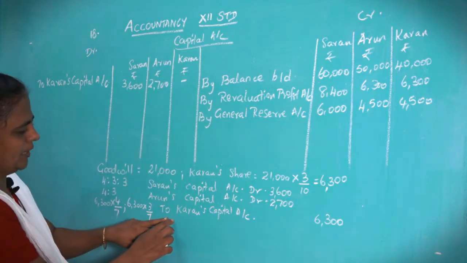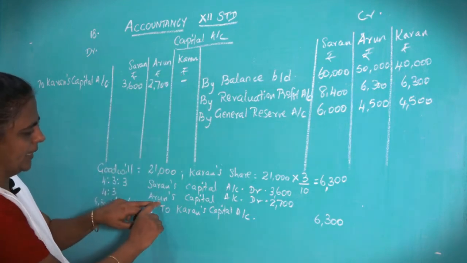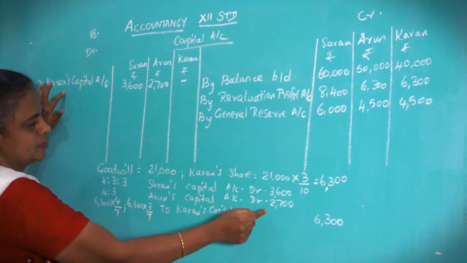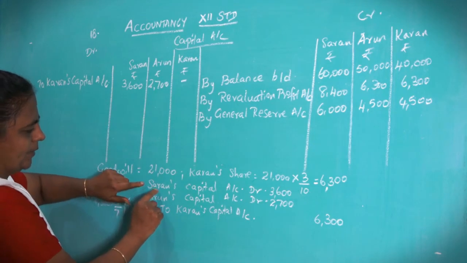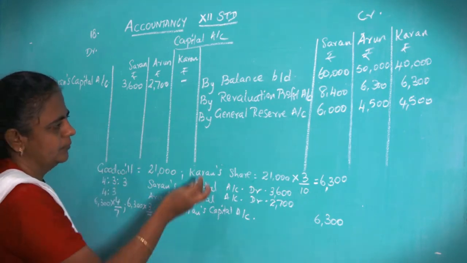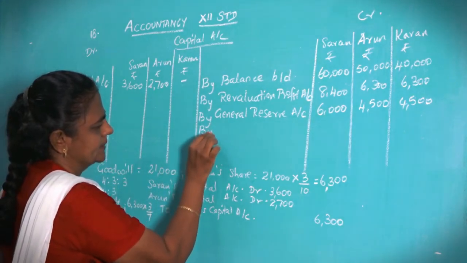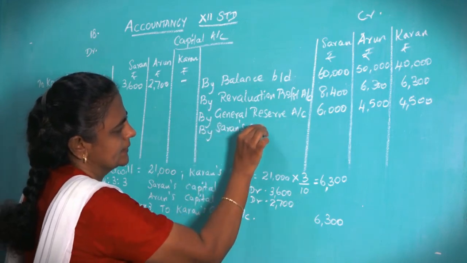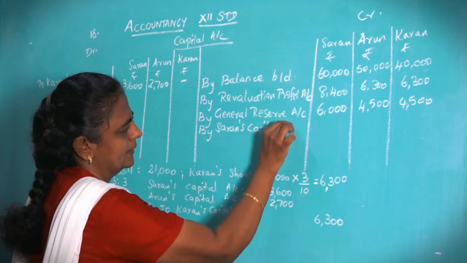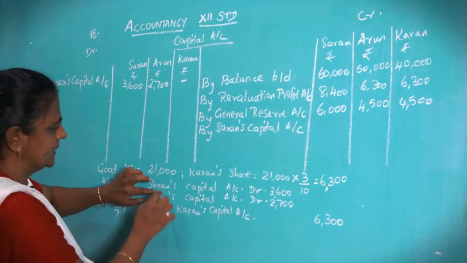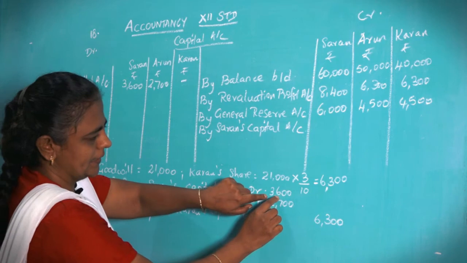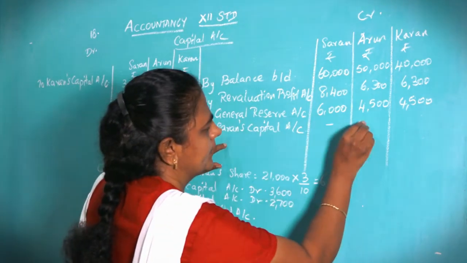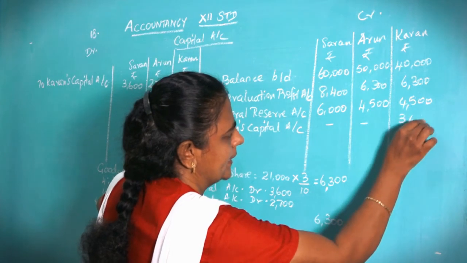Same way, next, by Saran, by Arun you have to write. To Karan we have written these two amounts here. Next you have to write by Saran and by Arun. So you must write like this, by Saran's capital account 3,600, you must write in Karan's column.